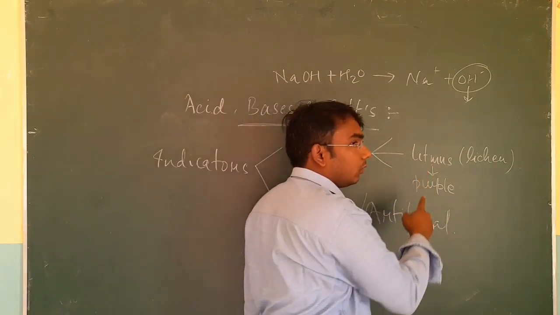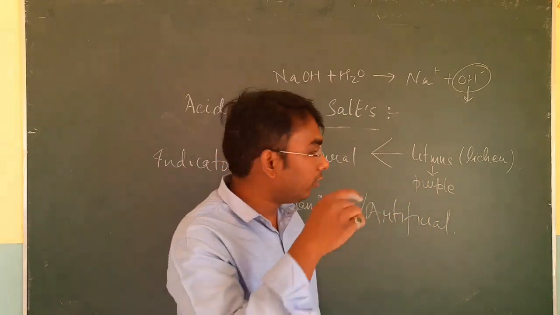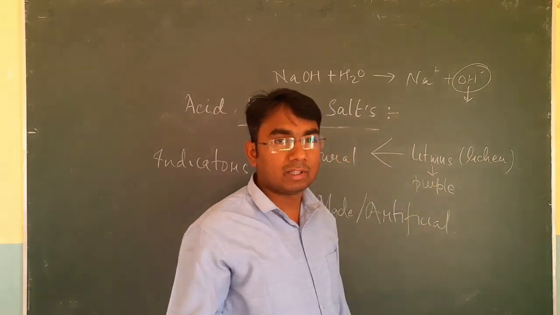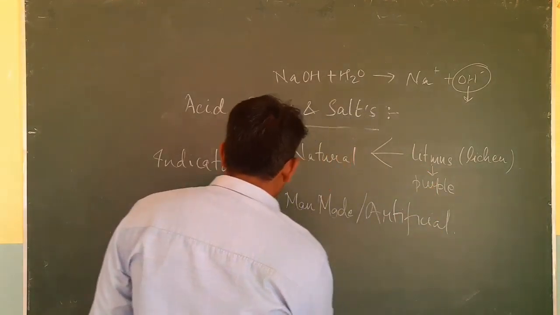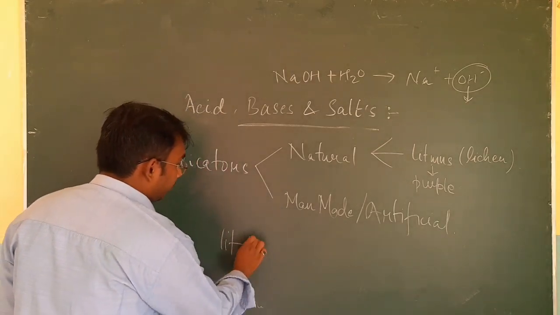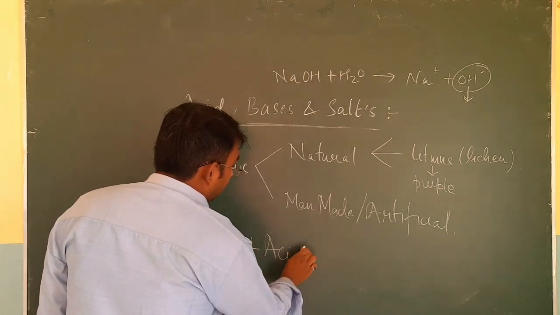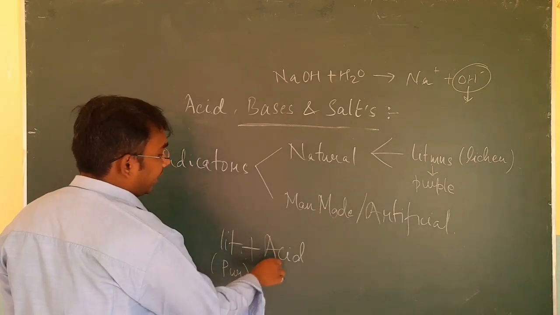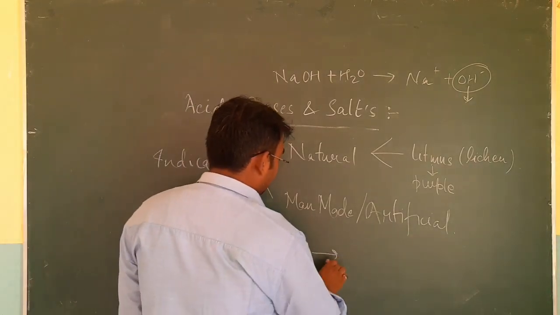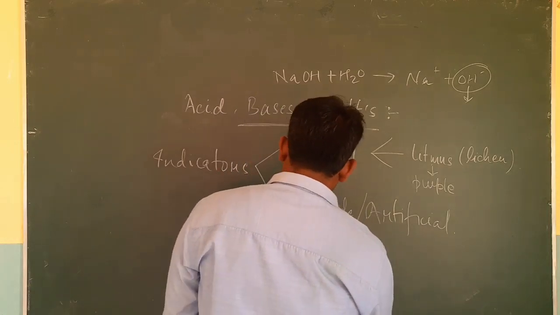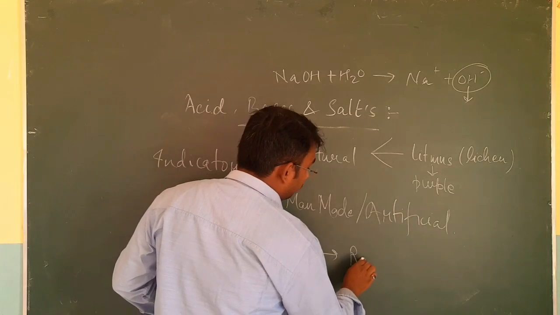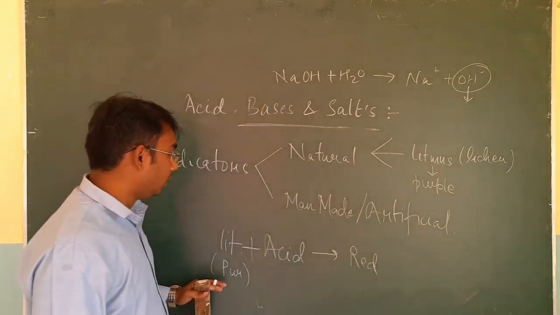When this litmus solution is made to react with acid, suppose this is litmus plus acid, the litmus which was purple in color, as soon as we add acid, due to the presence of that acid, the purple color will get transformed into red color.